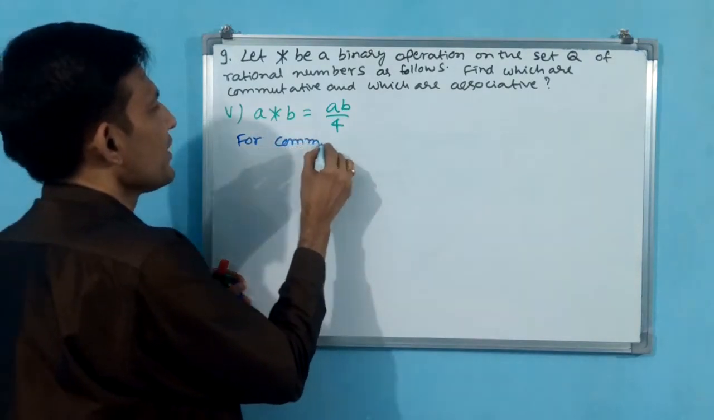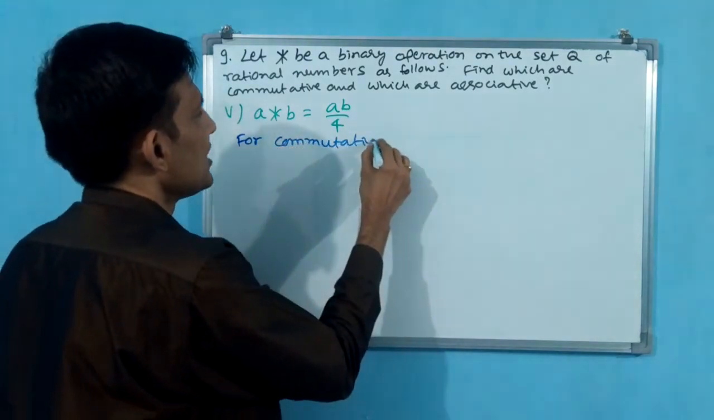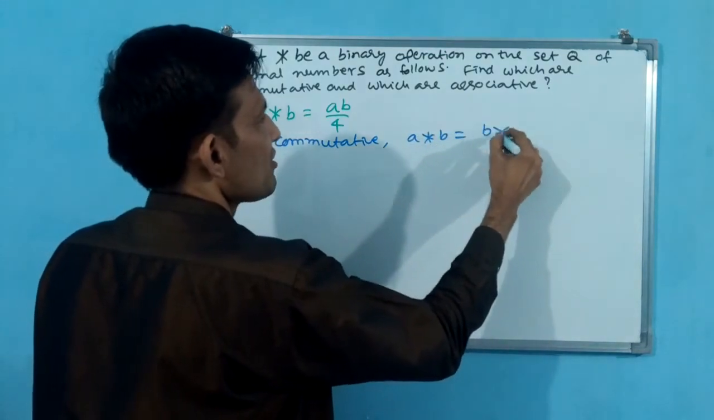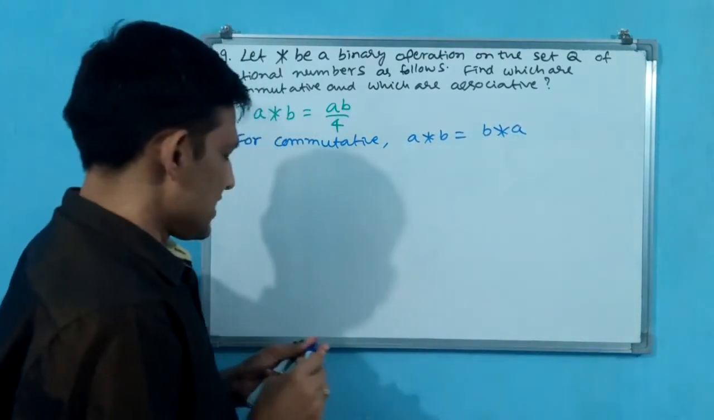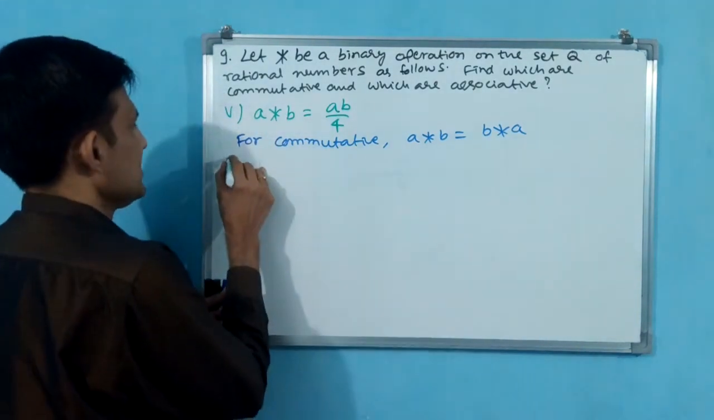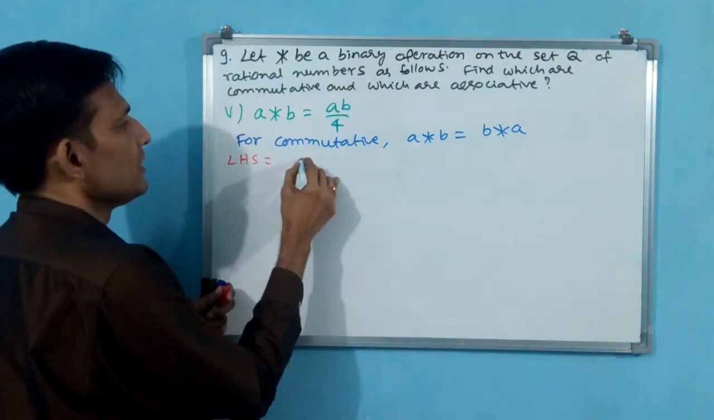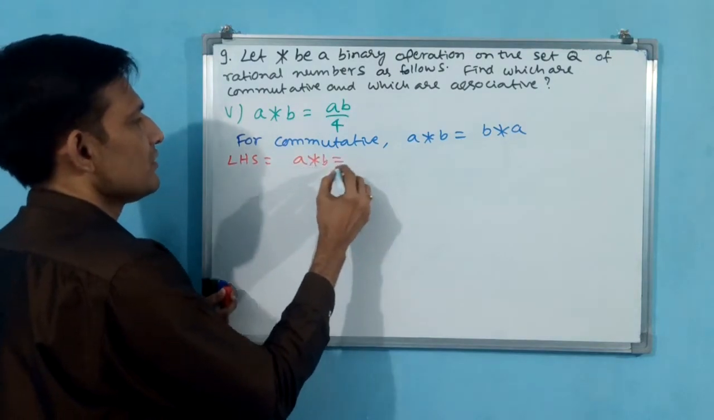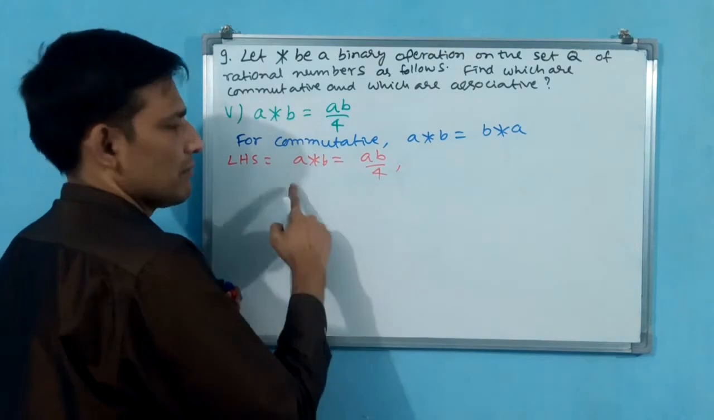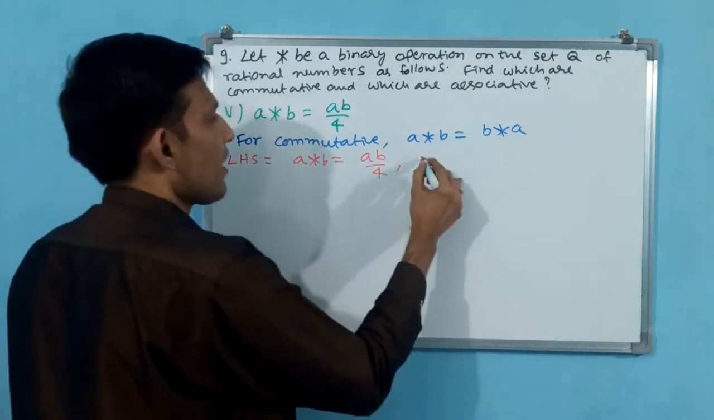For commutative, A star B should equal B star A. If it is there, then this is commutative. Okay, now you write LHS. LHS is equal to A star B is equal to AB by 4. Okay, AB by 4.